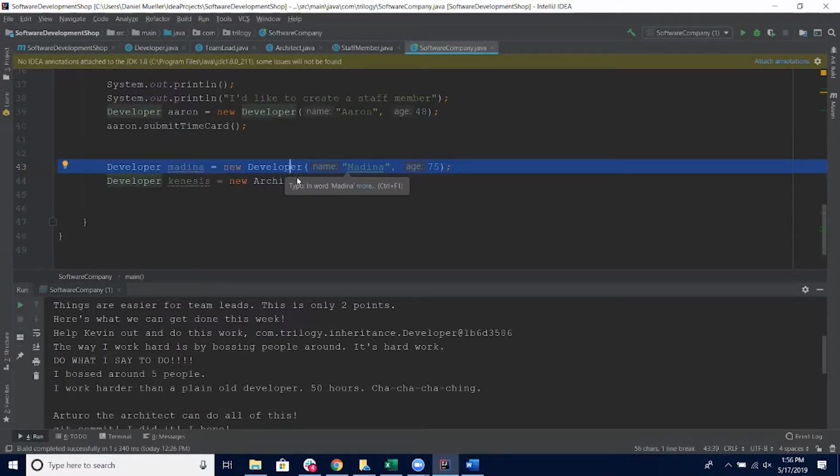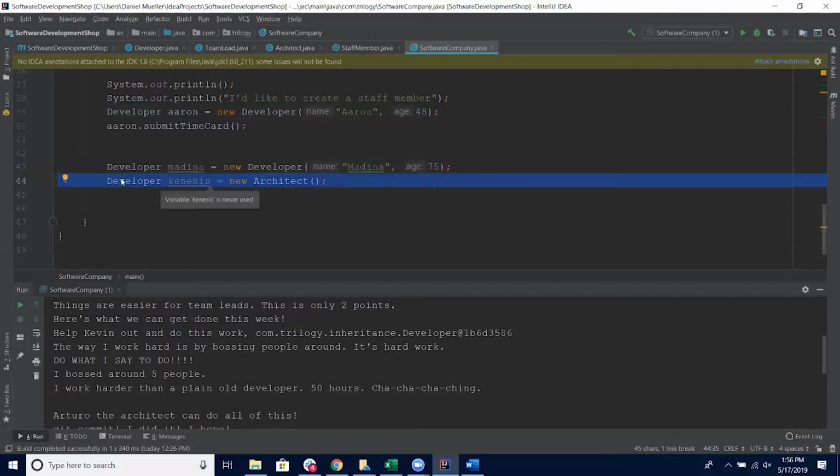So then I do all the developer things. What about for Kinesis? When I go try to create a new developer for Kinesis and he's an architect, what code gets called there? Yeah, the default constructor for architect. Even though we're saying he's a developer, we can use the architect constructor because architects are developers, right? An architect is a developer. It's a team lead and it's a developer. So this is the many forms piece of it. An architect in one form is an architect, but we can treat it as a different form as a developer.